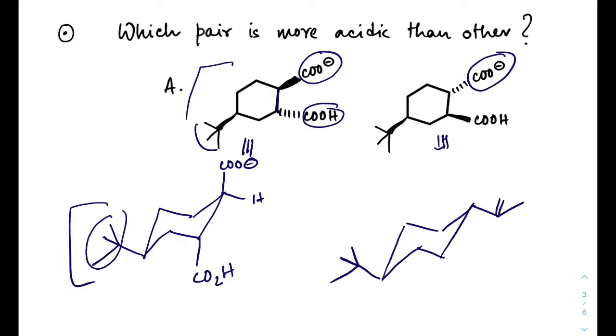We can draw it in this way, and this CO2H is trans with this CO2 minus, therefore this is diequatorial, because diequatorial at 1,2 position is also trans, but diequatorial at 1,3 position is cis. You have to keep that in mind. And we can draw it in this way.